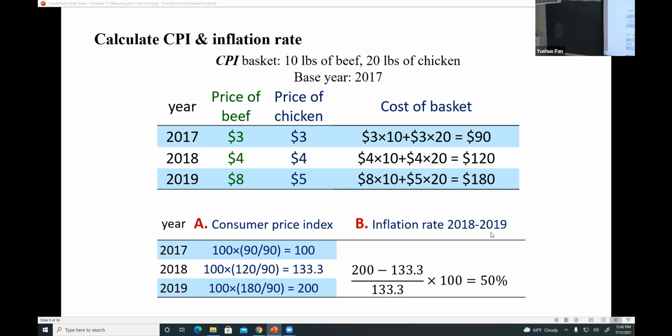If you need to calculate the inflation rate from 2018 to 2019, you should have the CPI for these two years, which means the CPI for 2017 doesn't matter. Because we usually calculate inflation using just this year and the last year, only two years in a row, right? So you need to use the CPI in 2019 and the CPI in 2018. So the result is 50%.